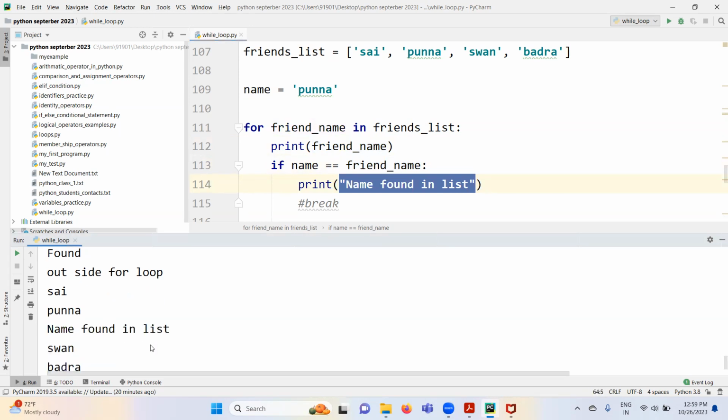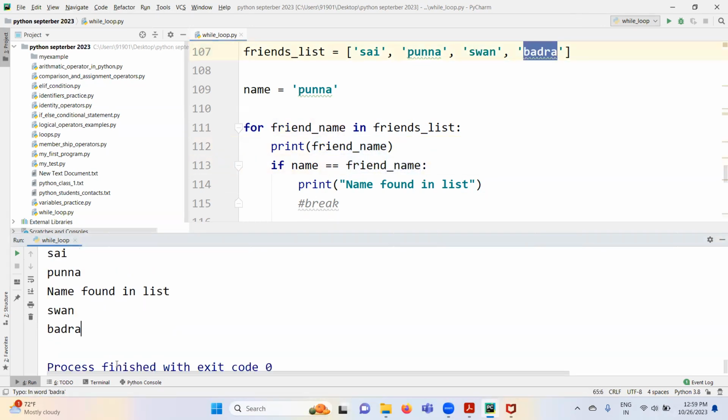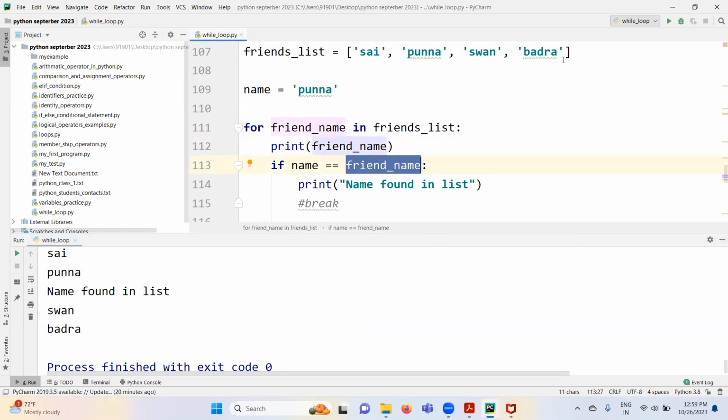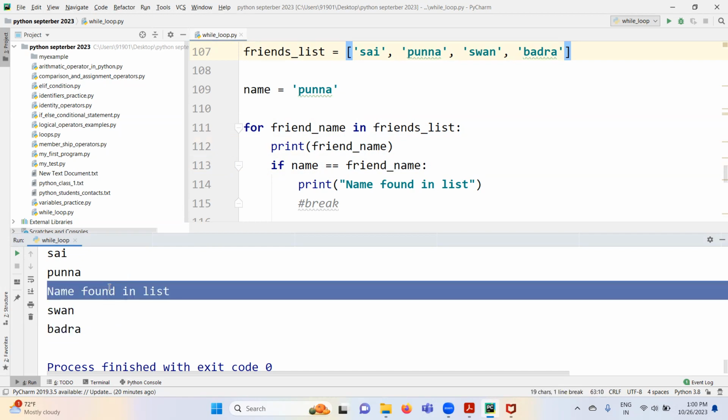So here after that, it is going again and picking the next value and checking this condition again, right? See it. This condition false. That's why it will go and pick the next value, Badra. And this condition is false. So there are no items left here. Loop is terminating by default, right? But in this context, unnecessarily, I am iterating over these 2 items, right? Even though my job is completed here itself. Yes or no?